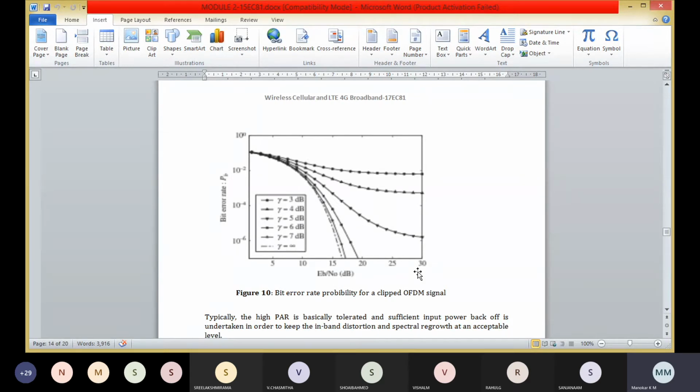Here the figure shows the bit error rate probability for a clipped OFDM signal in an AWGN channel with different clipping ratios.